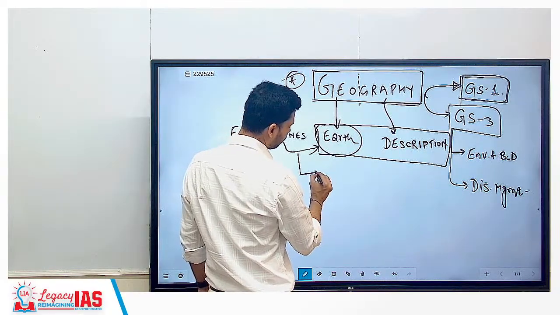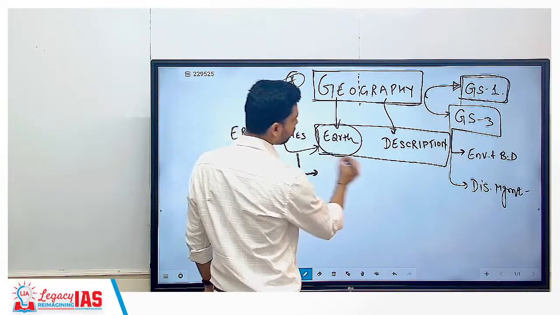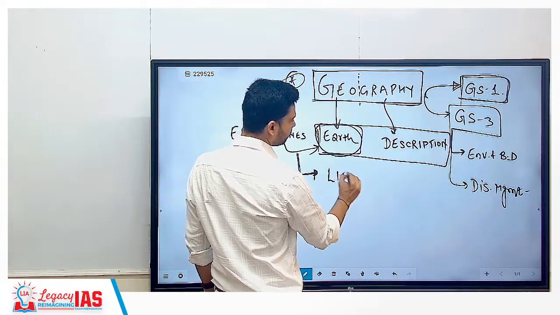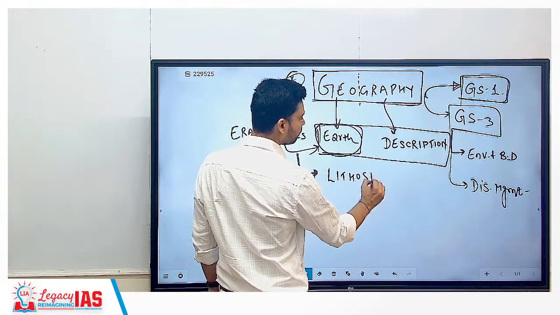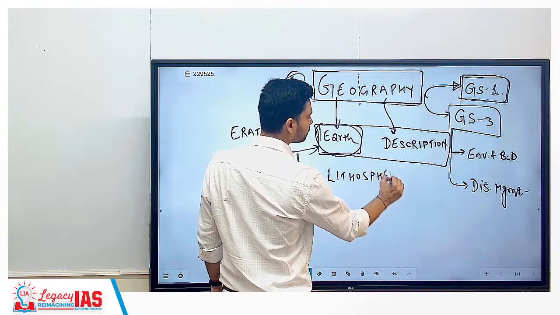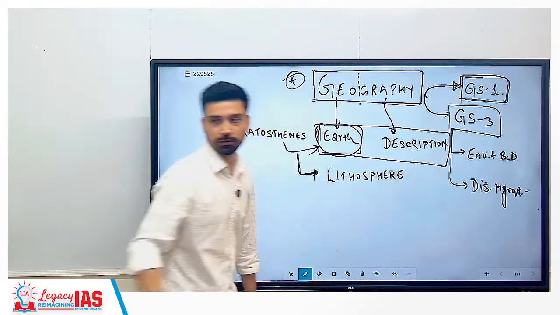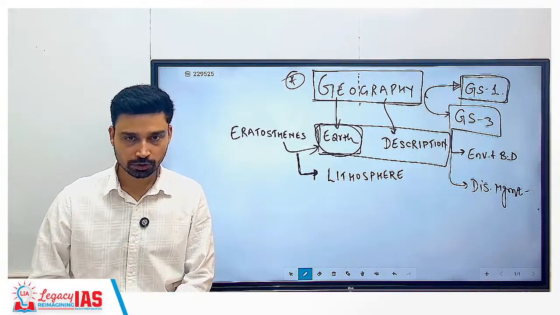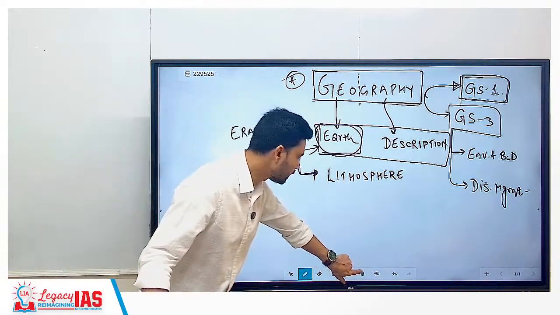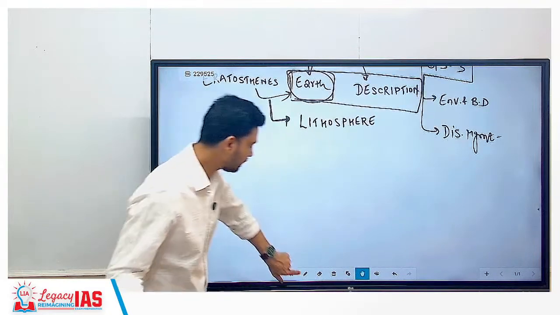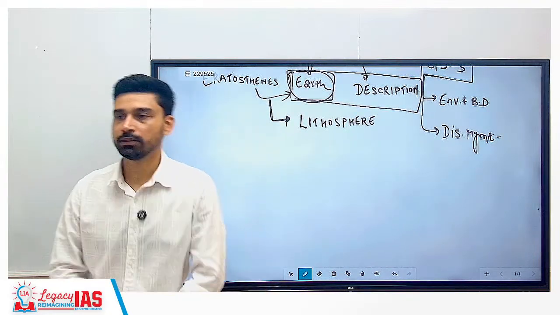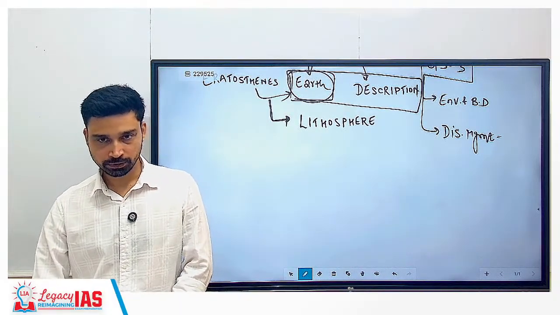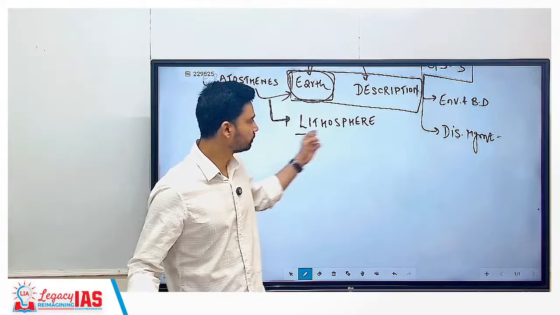Now later on, we talk about description of earth. When you talk about earth, we can say it is divided into multiple regions. The first part of earth is something that we can call which part? Lithosphere. So what is lithosphere? If you look at the earth, what are the parts on the earth? We have the land part, on which we are living. That is what we call lithosphere.